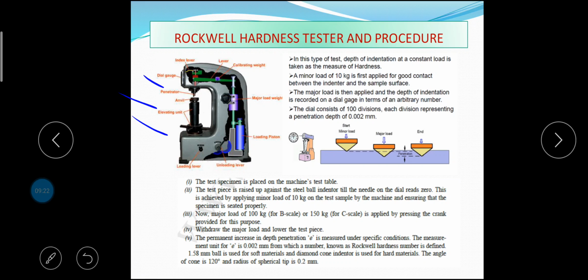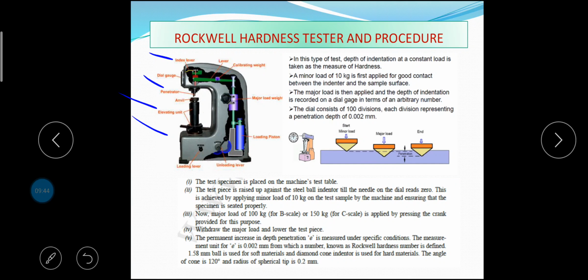The final or major load is then applied by releasing a system of levers which forces the indenter down into the surface of the specimen. Before the reading of the gauge is taken, the major load is removed, leaving the indenter in the new position but only under the minor load of 10 kg.